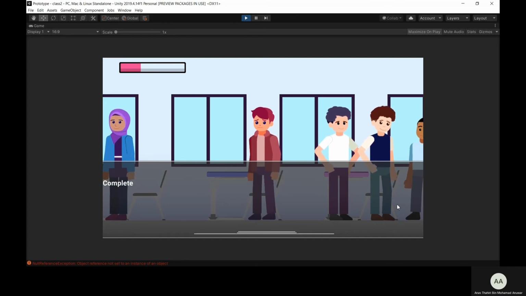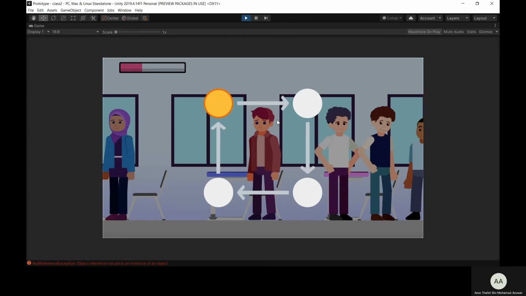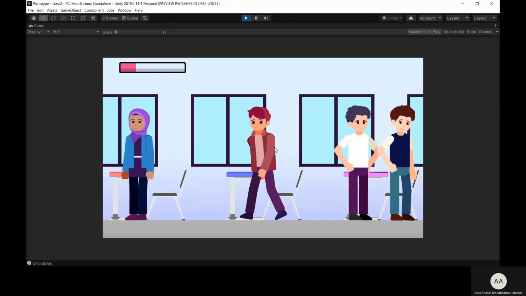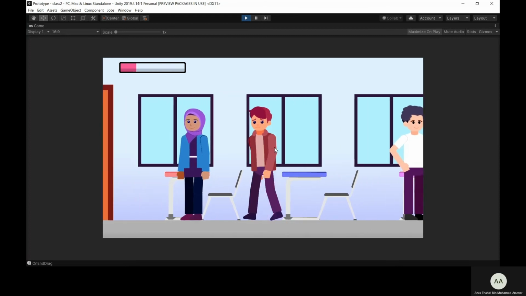Alright, complete a cycle to reduce Adam's anxiety. So let's press Q here again, and let's see if we can do this. Step 1, okay. Step 2, step 3, and step 4. And as we can see, the meter has dropped a little bit. That's good. That means the square breathing technique works, and we've bought Adam a little bit more time.